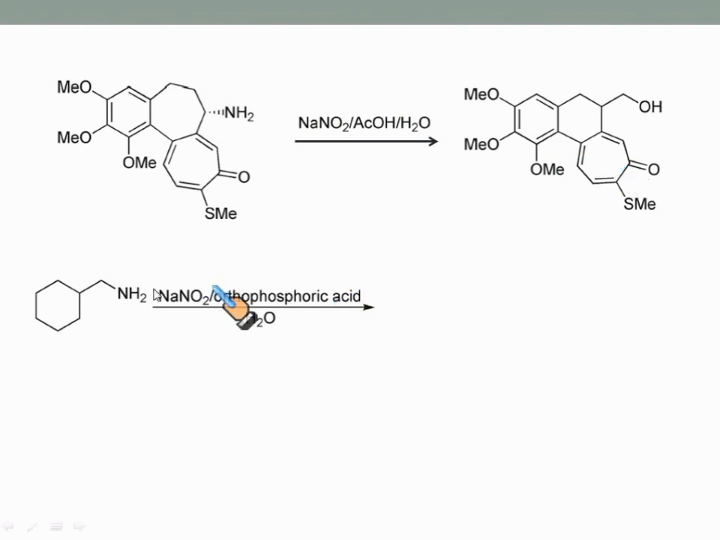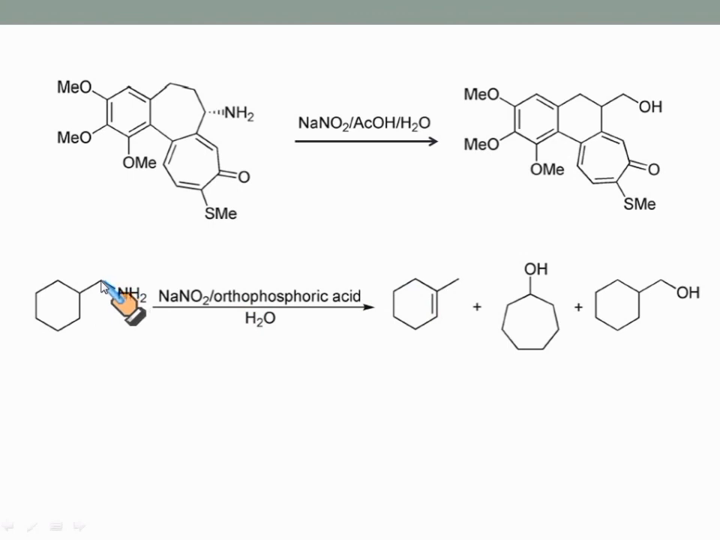Now when this amine is treated with NaNO2 and orthophosphoric acid in water, it generates a mixture of these compounds. Now first this amino group reacts with NO plus and forms the diazo compound, which undergoes loss of N2 and generates a carbocation at this carbon, and consequently hydrogen migrates from this carbon to this generated carbocation, which undergoes loss of proton from this carbon and generates this alkene.